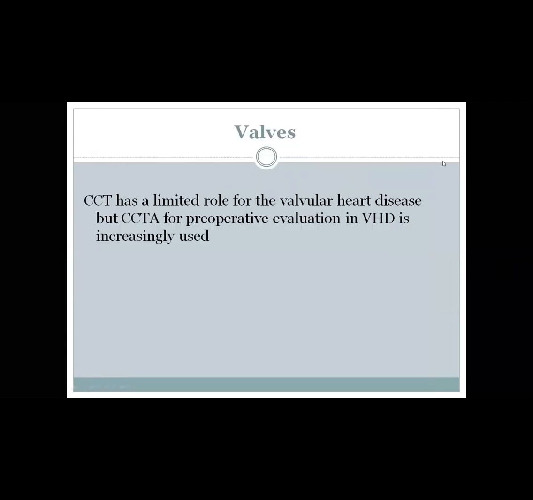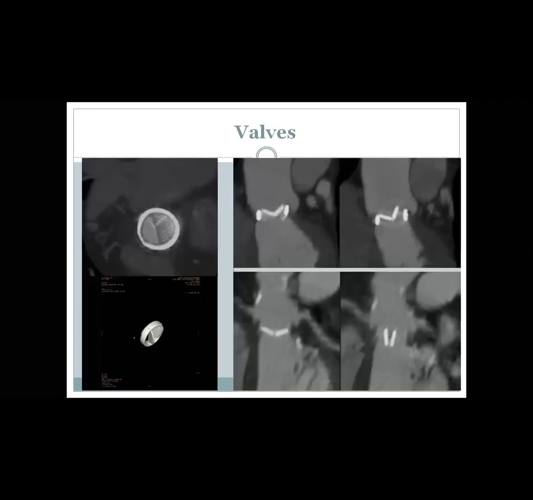So for the valve, CT has a low role in assessing the valve, but you can use CT angio as risk stratification for valve surgery to assess for the coronaries in low to intermediate risk patients. This is the only use. This is an example of CT for a mechanical valve. This one showing a good closure of the valve. This one showed a stuck leaflet, one opening and one closed.